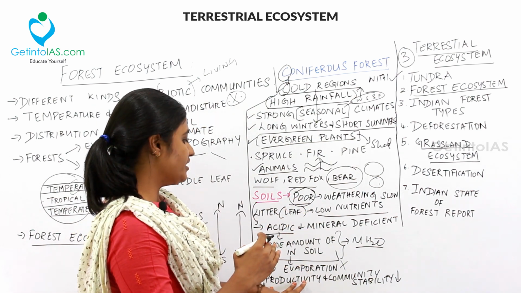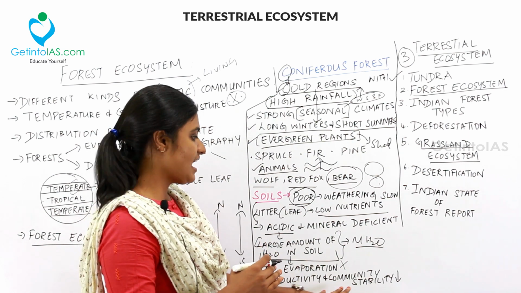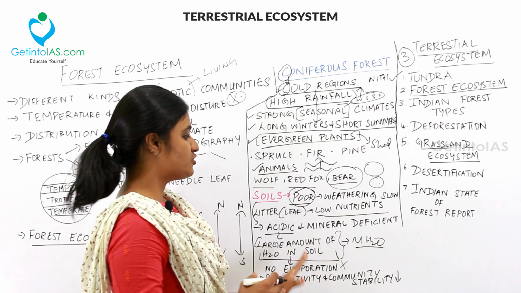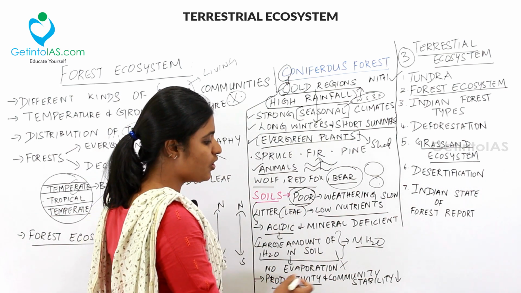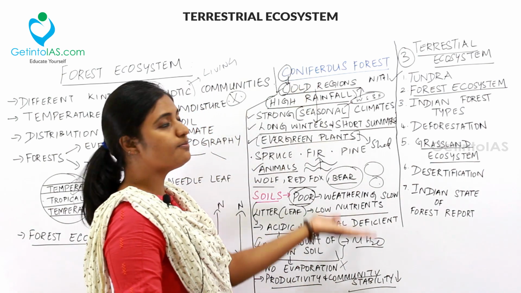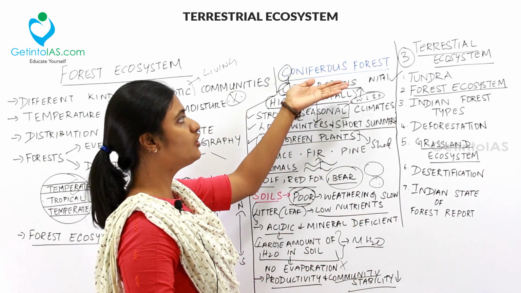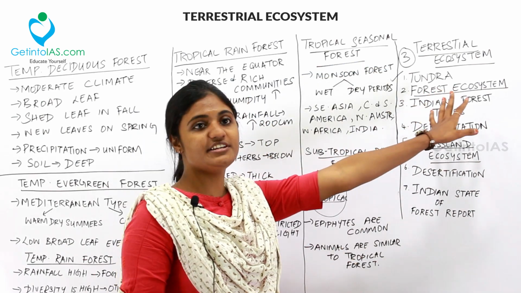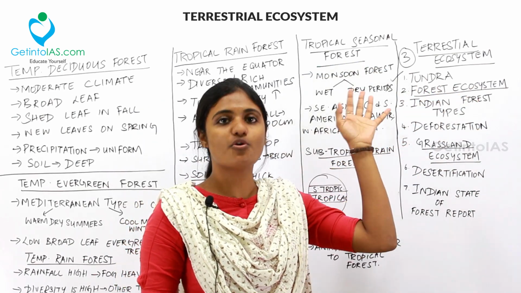And the next point to be remembered is the productivity and community stability is low. Because the soil is poor, the productivity will be low and community stability will be low. So these are the key points to be noted down under the coniferous forest. So under forest ecosystem, we dealt with the coniferous or boreal forest.